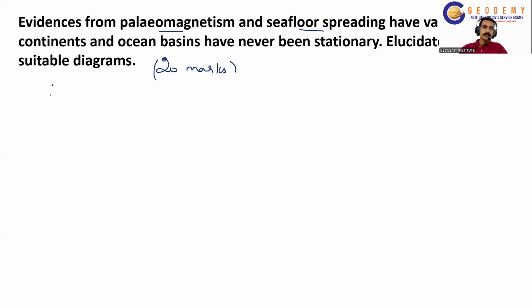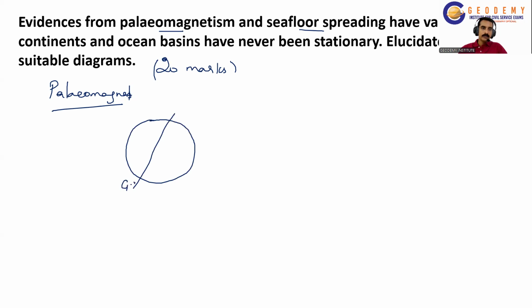Paleomagnetism: we know that Earth has a magnetic field, and it has the geographic north and south poles. This geographic north and south pole is not stationary, it is a moving one. A million years ago, it might have been that this was the North Pole and this was the South Pole. It might have reversed here. But this is not stationary.